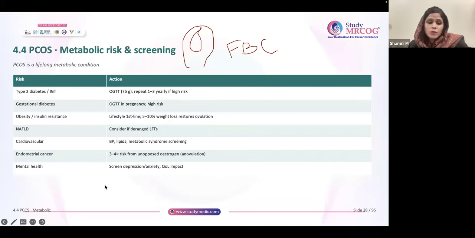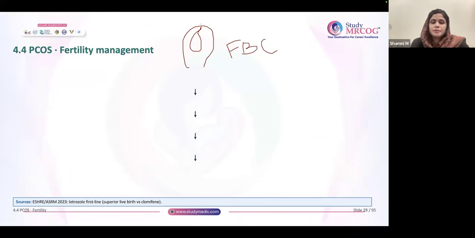And in PCOS, because of the unopposed estrogen exposure, there is an increase in the endometrial thickness, and there is a chance for endometrial hyperplasia, and long-term endometrial CA risk is also there with PCOS. So which cancer has the risk? I mean, in PCOS, which cancer is associated with PCOS? The answer is going to be endometrial CA. So long-term risk basically. And screen for anxiety, depression, which I have already mentioned.